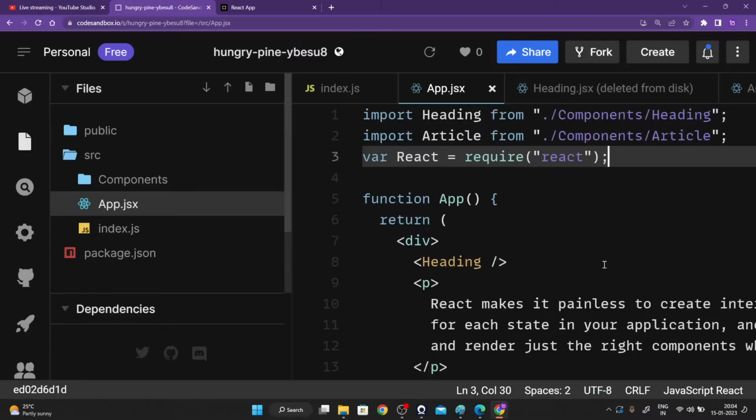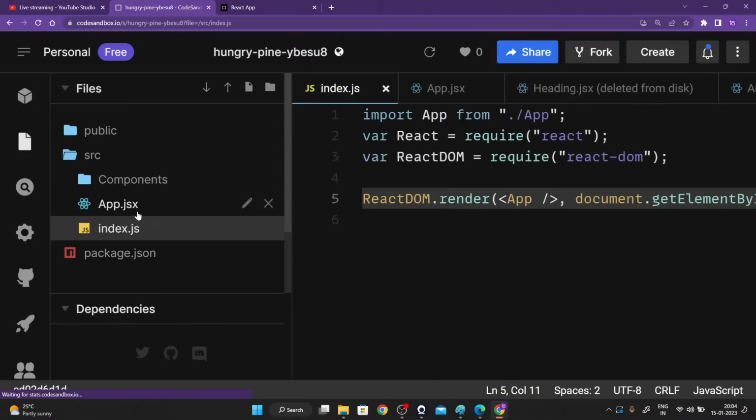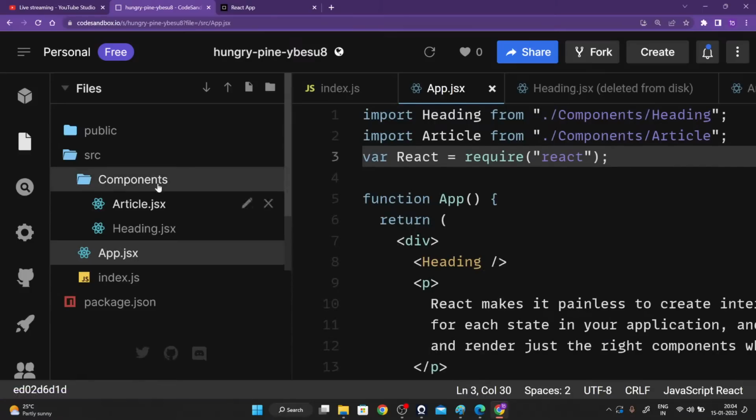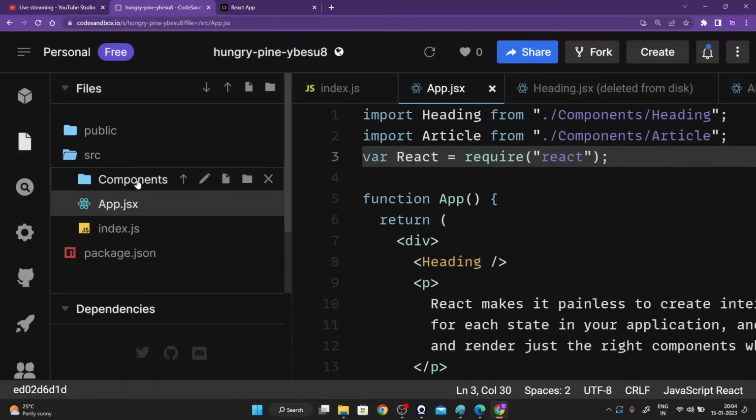Are these components, article and heading, inbuilt capable to refresh by themselves from now onwards? Actually, they are not connected to the backend, but once they are connected to the backend, they will be able to do that. Are you guys able to understand this? We are not placing app in the components folder because that is the main place where we are going to work. All the smaller components, we are going to place inside of our components folder.